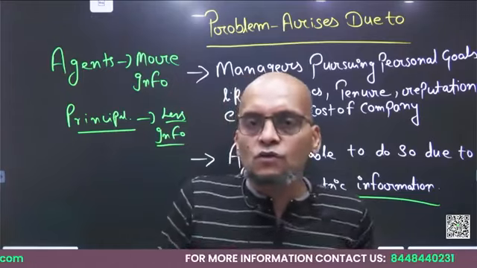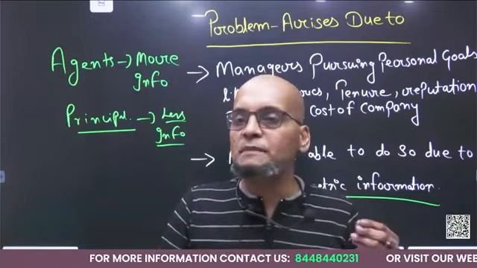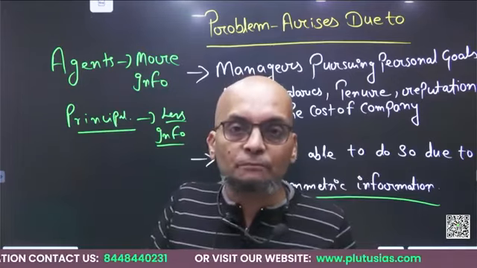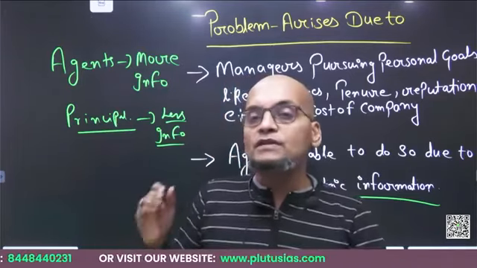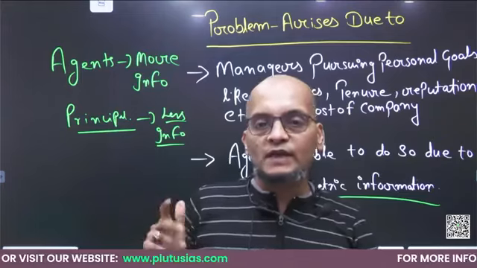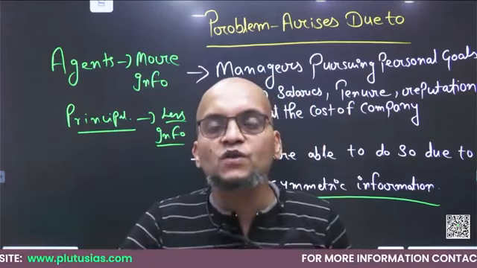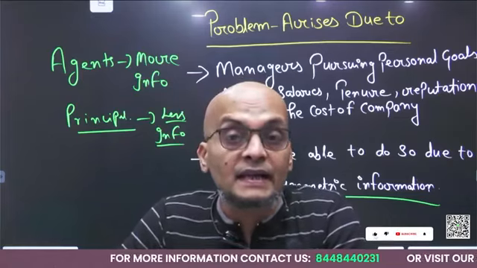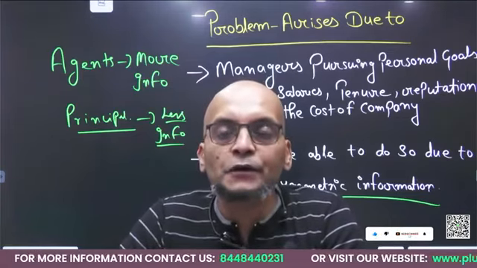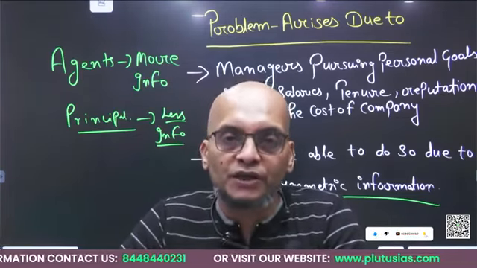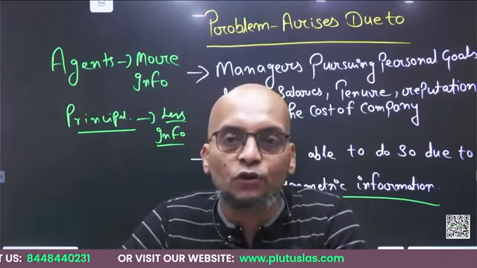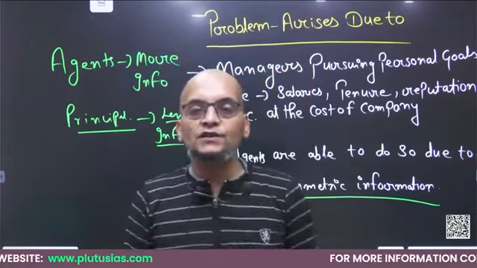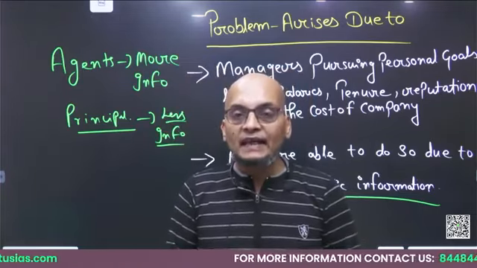Fine. So what's the problem with it? How does the principal-agent problem arise, or what happens in the principal-agent problem? Let us understand. So guys, what happens now is that managers or agents, sooner or later, realize that the principal is dependent on them for the information, and this is the situation of asymmetric information where one party has got more information than another.